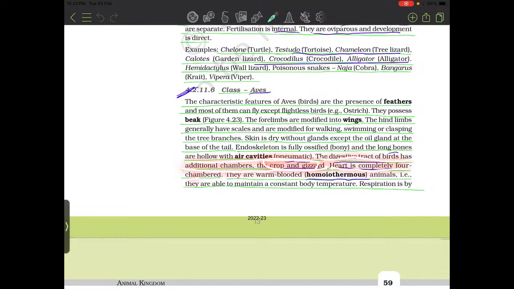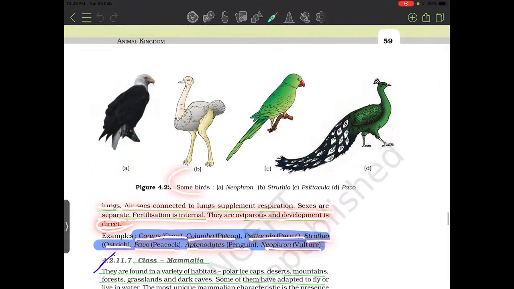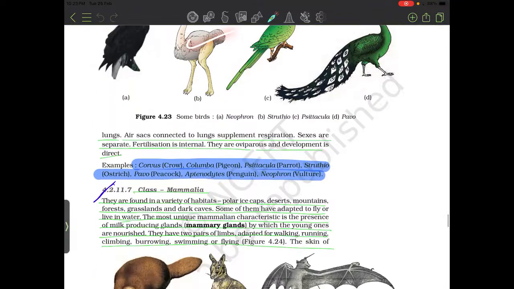Heart is completely 4-chambered. They are warm-blooded, homoiothermous animals. That is, they are able to maintain constant body temperature. Respiration is by lungs. Air sacs connected to lungs supplement respiration. Sexes are separate. Fertilization is internal. They are oviparous and development is direct. Examples: Corvus, crow, Columba, pigeon, Psittacula, parrot, Struthio, ostrich, Pavo, peacock, Aptenodytes, penguin, Neophron, vulture. Here we can see birds: Neophron, Struthio, Psittacula, parrot, Pavo, peacock, ostrich.